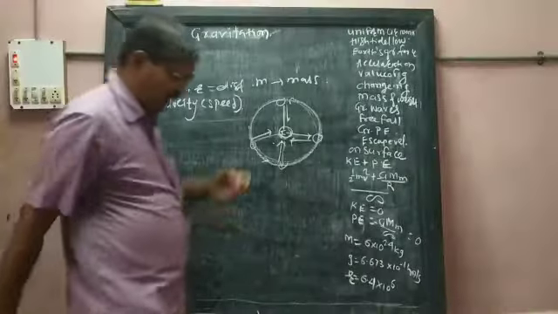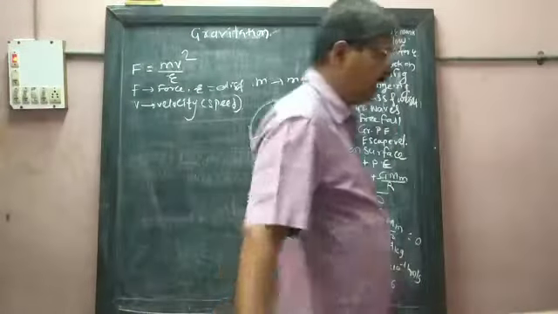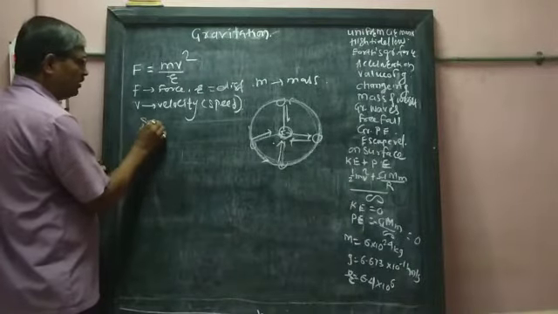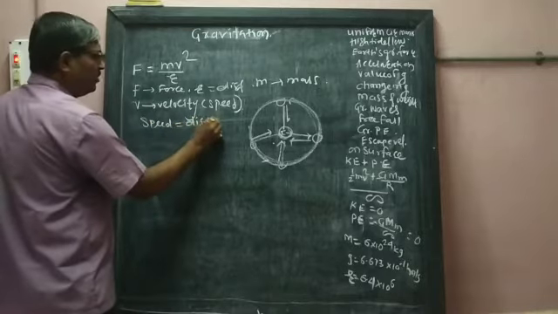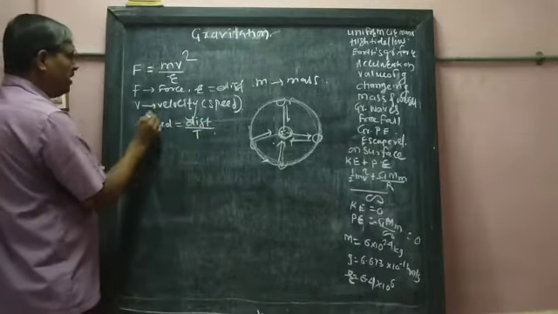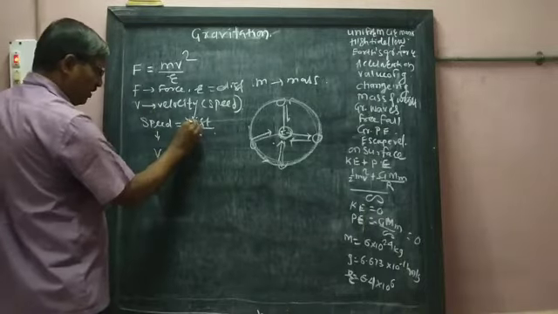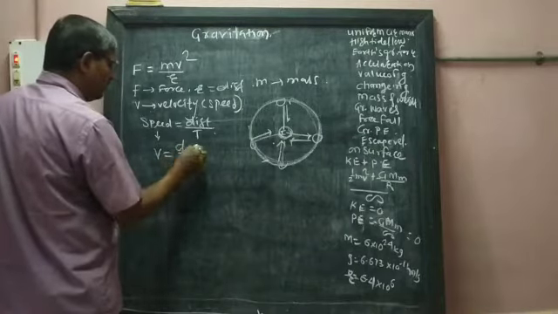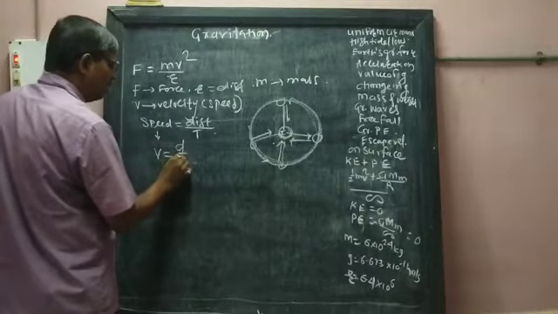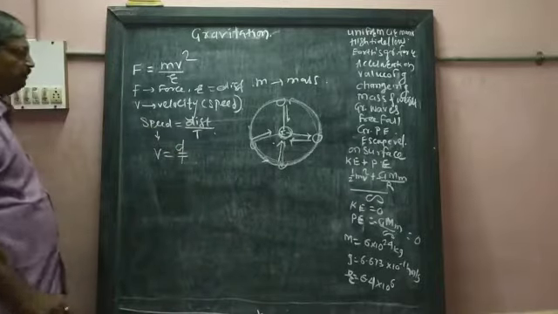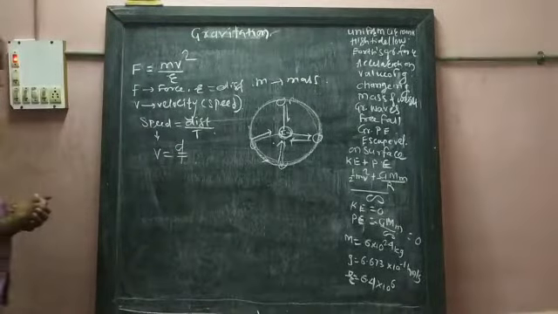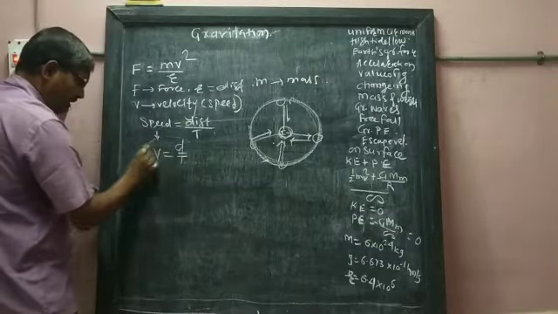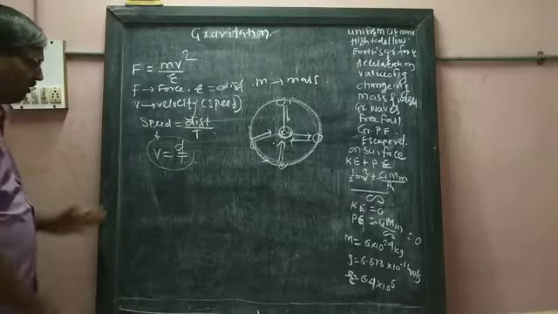Then you know the formula to calculate speed. Speed is equal to distance upon time. So we will take v is equal to distance upon time. Now we will see how this v is equal to distance upon time.